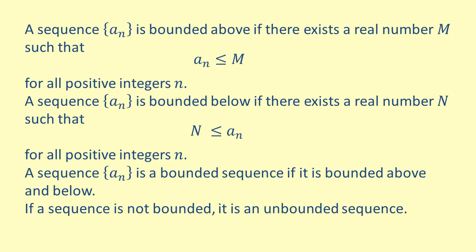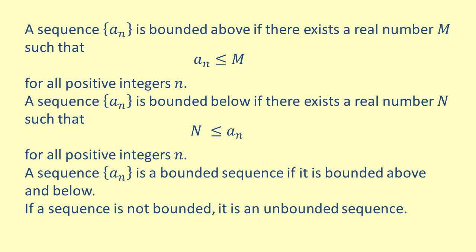Let's determine what it means for a sequence to be bounded. If we have a sequence a sub n and we want to say it is bounded above, then there needs to exist some value, capital M, such that the sequence a sub n is less than M for every positive integer n. This means that no matter what index of a sub n we look at, the value will always be less than the value for M.